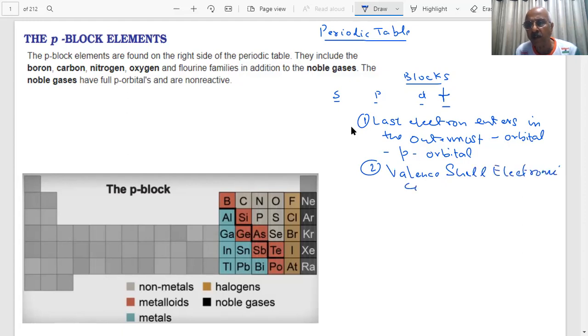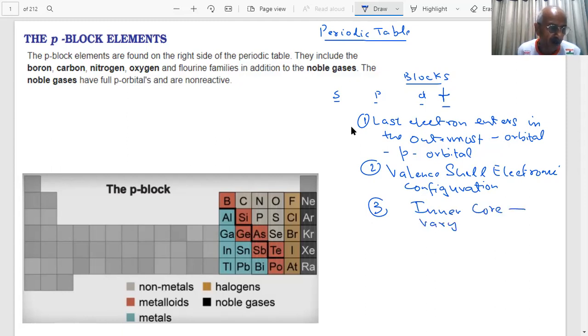In every group, we are talking the same story. What do you mean by valence shell electronic configuration? The electronic configuration of the outermost valence shell. There will be some inner core also, and that may vary.